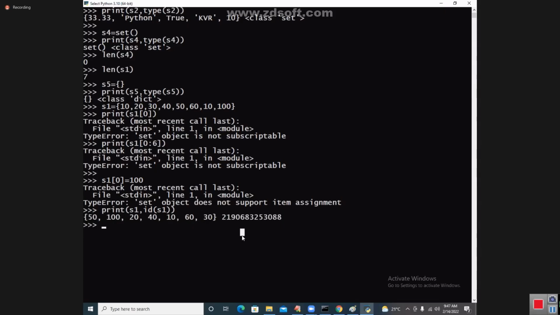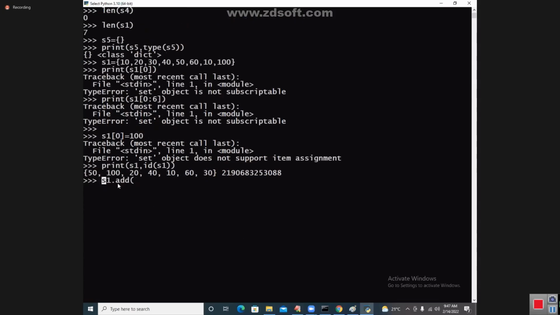Be careful, students. There is a function called add function in the set object. Like the append function in our list, there is an add function in S1. See that I am adding something like HYD. I am adding HYD to S1 at the same address.